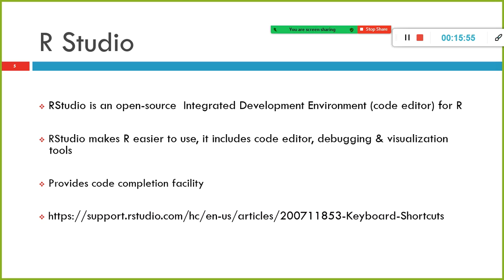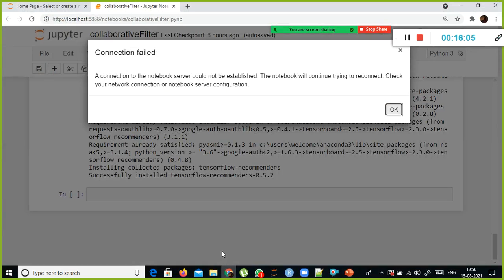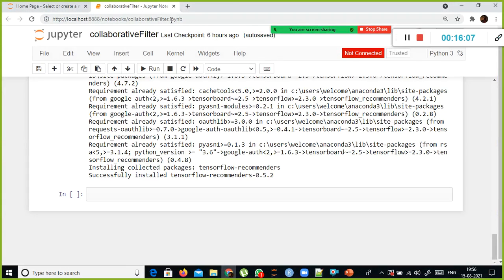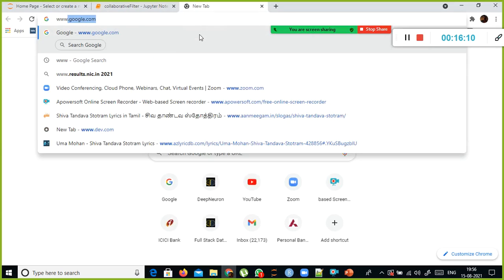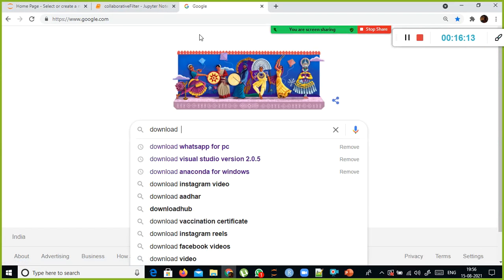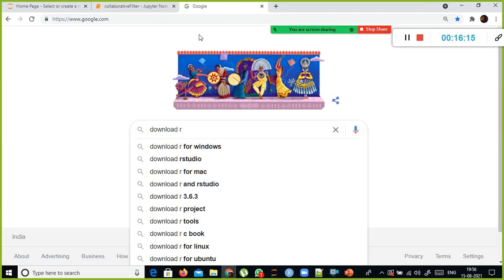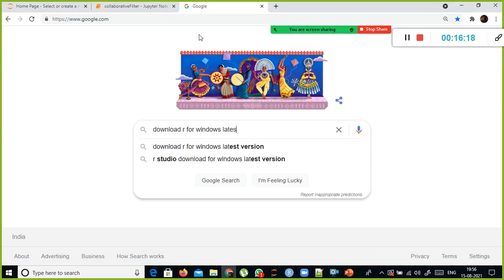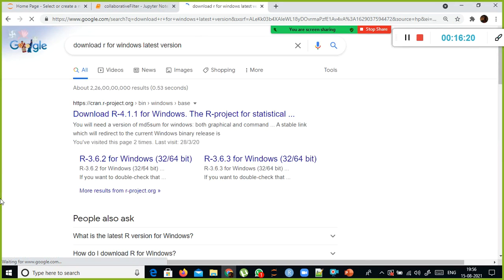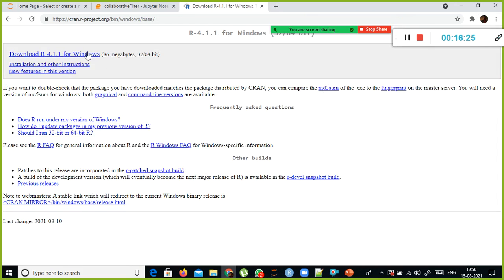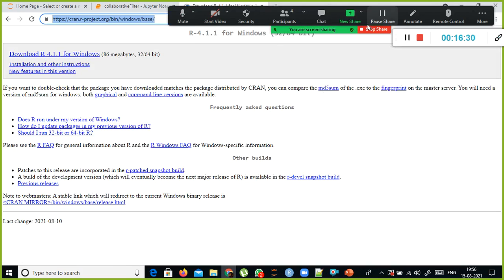When it comes to R, there is a popular IDE called RStudio. This is the one most of them use. If you have not yet downloaded this one, I will just show you how to download it. First, you need to download R. Download R for Windows. So 4.1.1. Okay, this is the one. Download it here. I'll just share this link here.